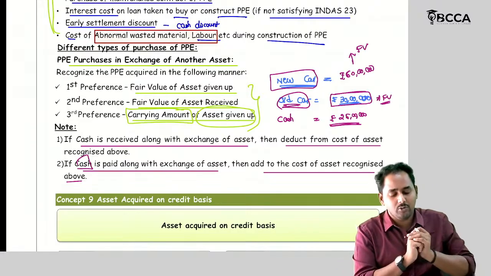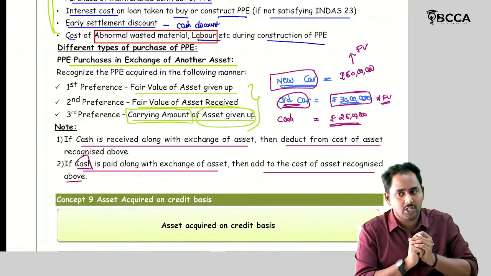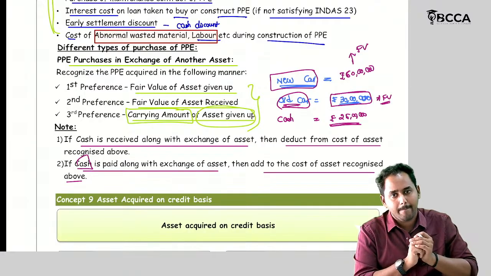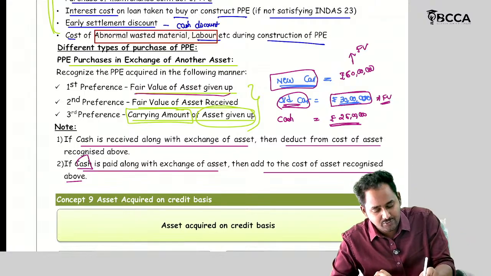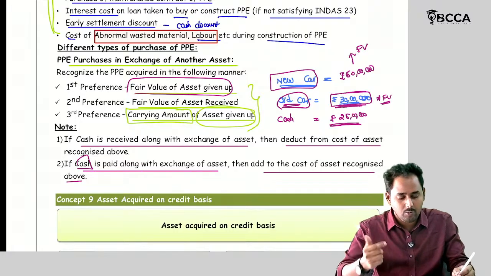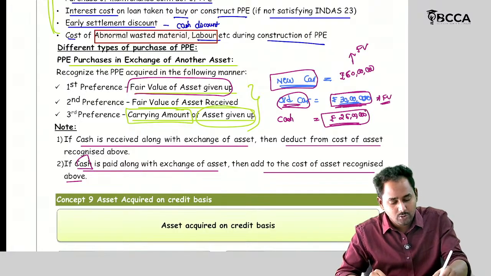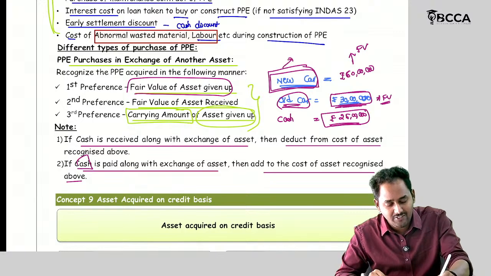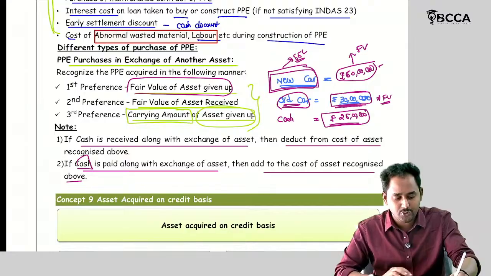At what value should I recognize this new car in my books of account? What is my first preference? I should give preference to the fair value of the asset given up. What is the fair value of the asset given up? 30. And what is the cash? 25. So I should recognize this new car at 55 lakhs instead of 60 lakhs. So I should ignore the 60 lakhs.